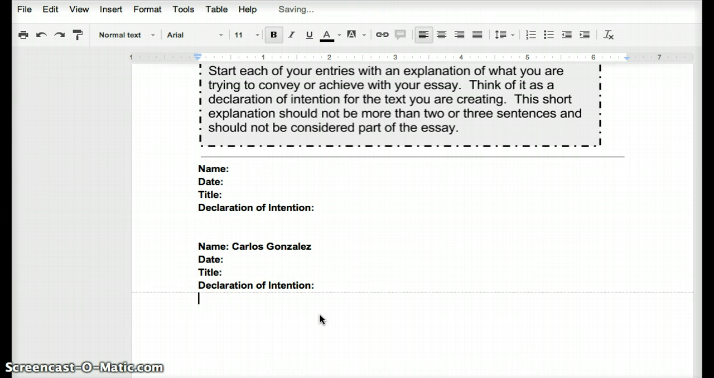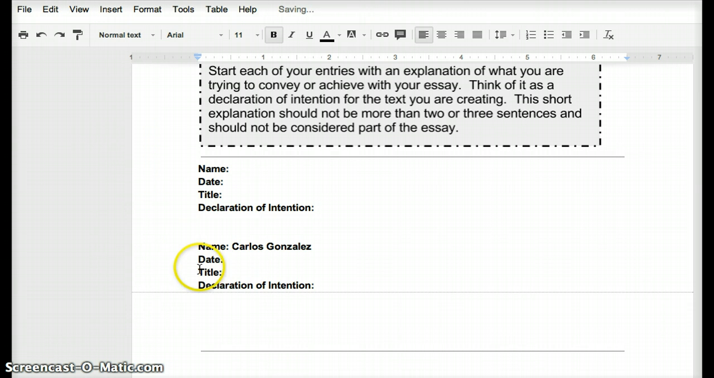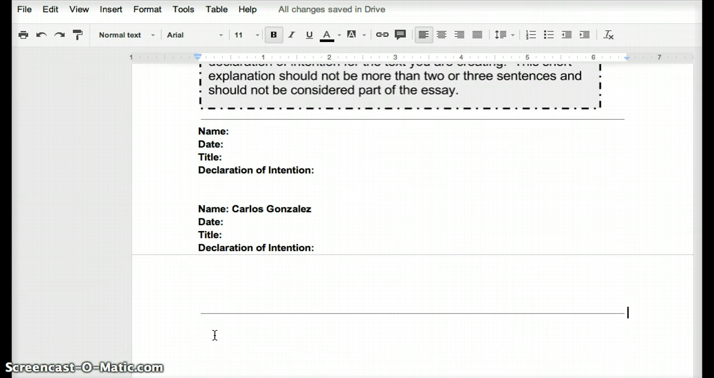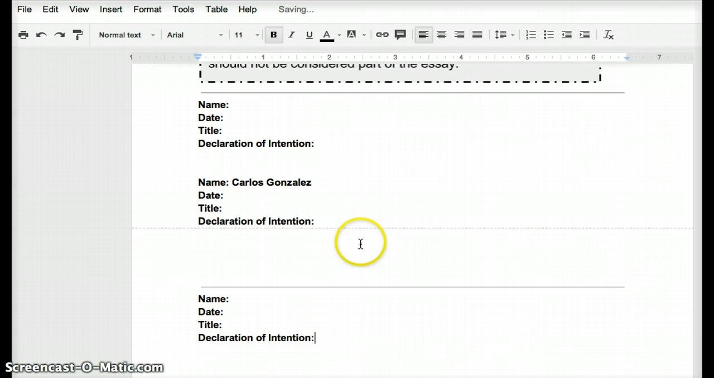Once you finish writing your essay, you're going to click where it says insert, and find where it says horizontal line. When you include the horizontal line there, that means that the essay is complete and that the next person could then start their paper. They paste the header again and fill it out, do the same thing, and when they finish, put the horizontal line. It should be very, very simple.